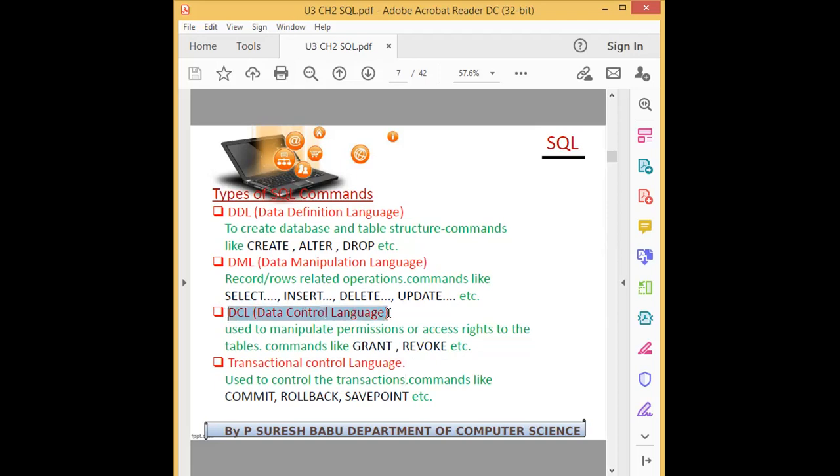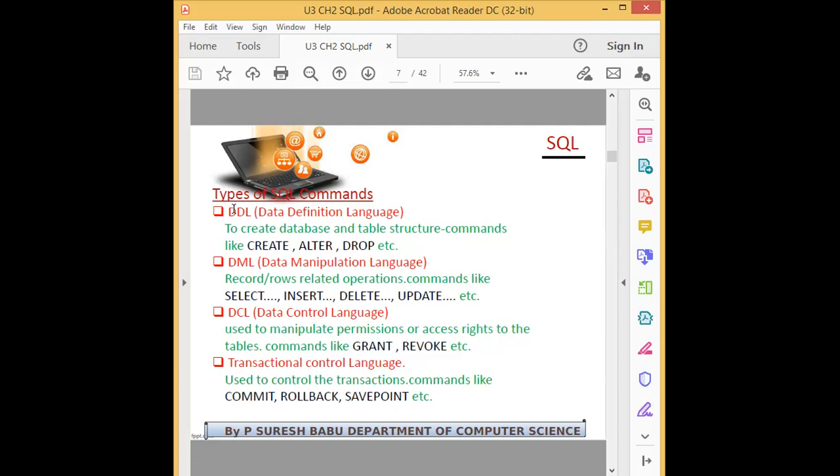Data control language has two commands: grant and revoke, used to manipulate permissions or access rights to the tables. Then transaction control language is used to control transactions, with commands like commit, rollback, and savepoint.